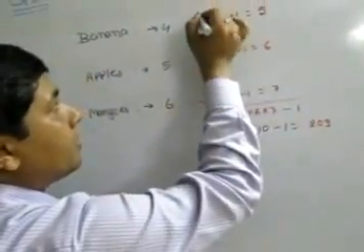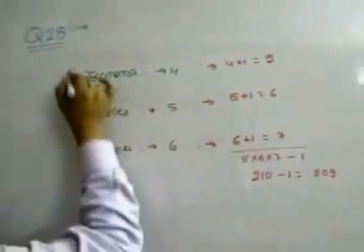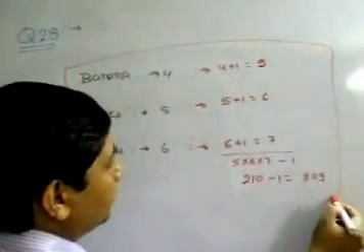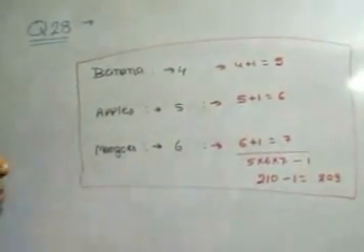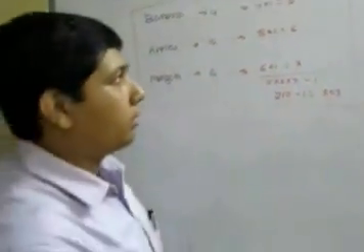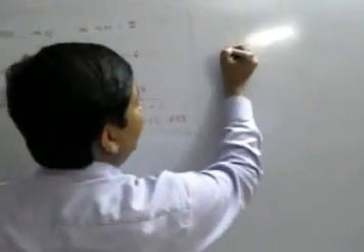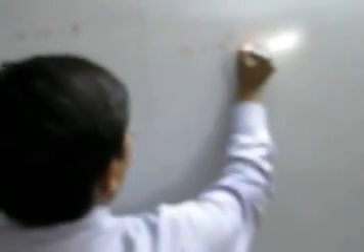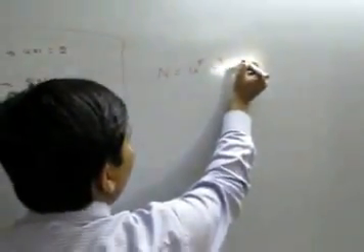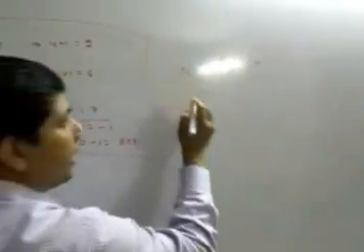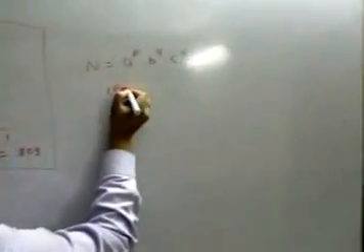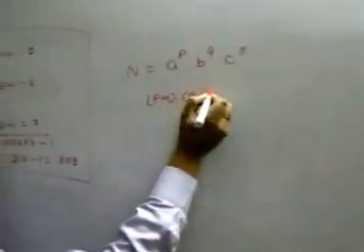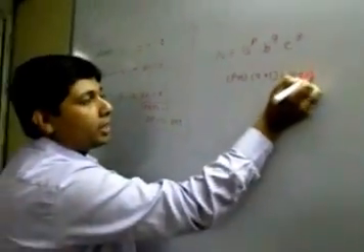Now can you tell me, does it remind you of something we have discussed earlier in numbers? Yes, it is something similar to numbers. If you remember the factor theory, if n is equal to a to the power p, b to the power q, c to the power r, then the number of factors of n is p plus 1 into q plus 1 into r plus 1. This particular case is similar to that only.